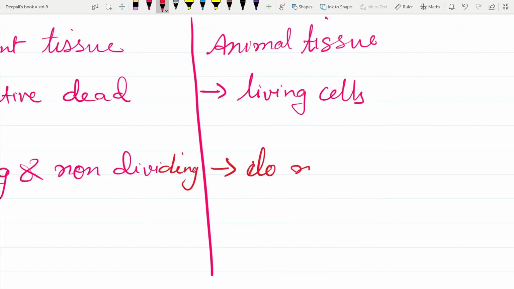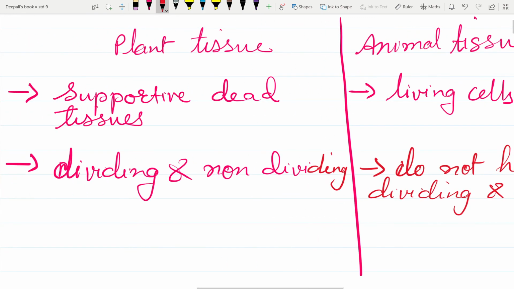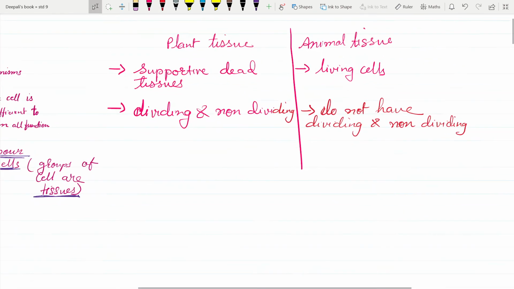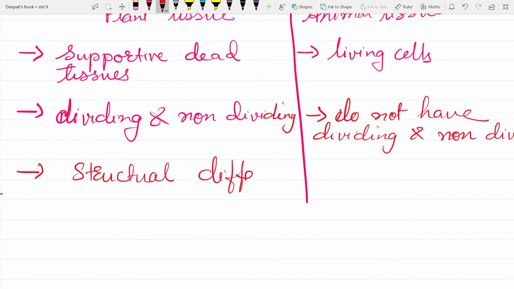And they have structural and functional differences.